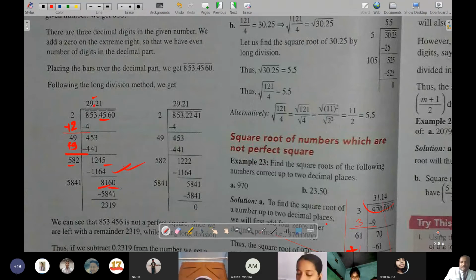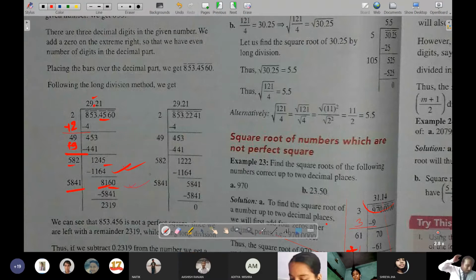Okay. So now with 1 it has been divided. Suppose here also if you keep 2, then it will become more than 10,000, you can say, but it is 8,000 only. So with 1 it has been taken. Now what comes over here? After this there is no number. 2319, and no pair will come down. Okay. So what will happen?